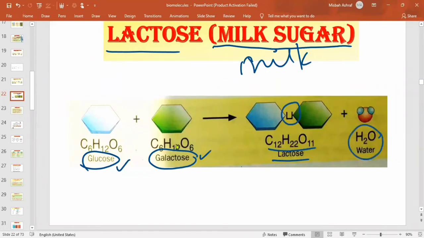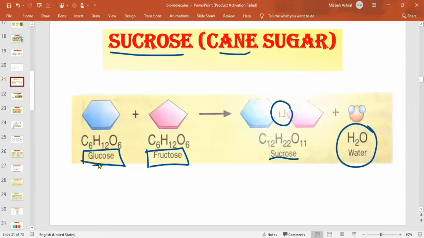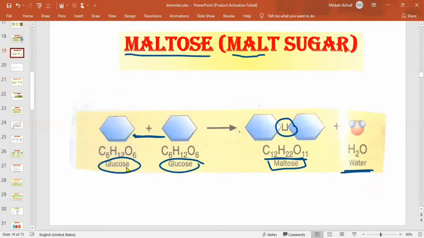So we have seen here that they all are formed by the same process, that is by the removal of the water molecule. But you have to remember that lactose is made up of galactose and glucose, and sucrose is made up of fructose and glucose, and maltose is made up of ग्लूकोज एंड ग्लूकोज. ठीक है, तो आपने बेटा याद रखना है ये जो डाइसेक्राइड्स हैं, which monosaccharides are present in them. माल्टोज is made up of ग्लूकोज एंड ग्लूकोज, तो ये हमने याद रखना है. अच्छा, अब बेटा जो इनकी फॉर्मेशन है,